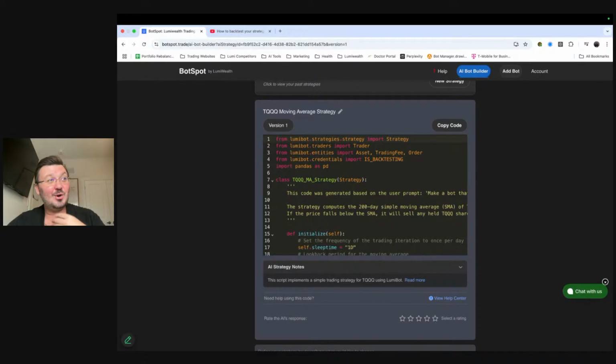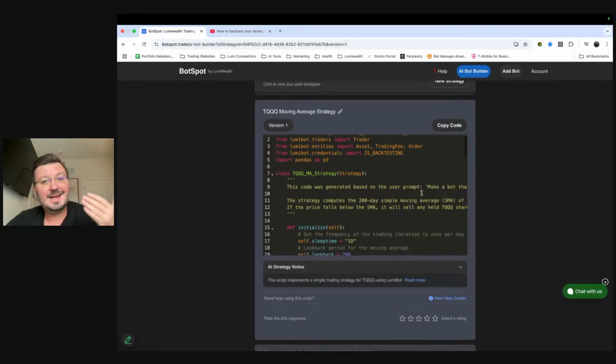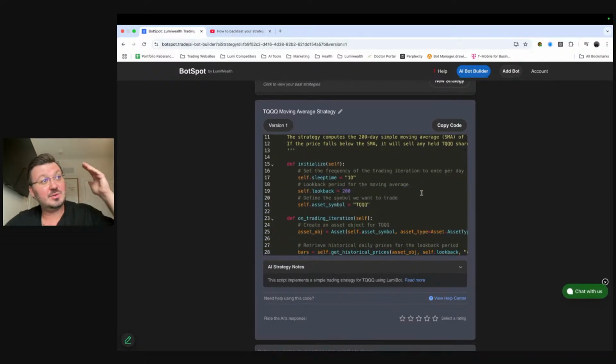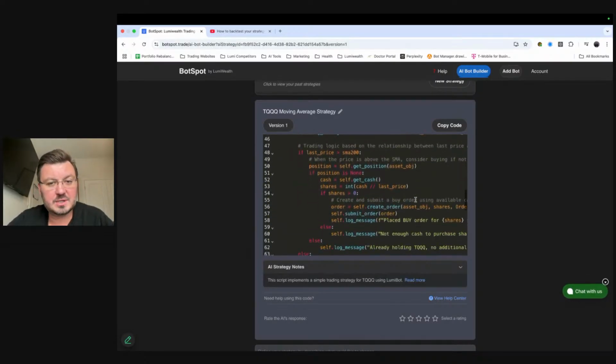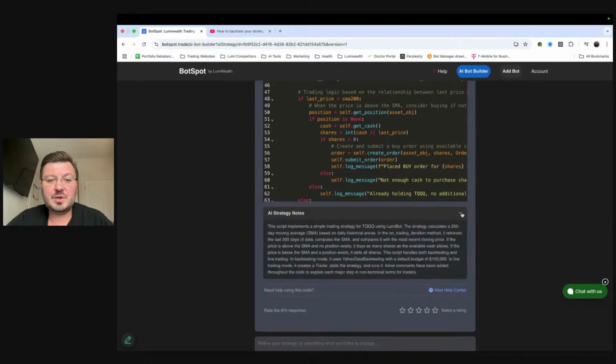Awesome. Yeah, so we've been teaching people how to do this for years, and it would take you days to build something like this. Now, in seconds, you type it out in plain text, and it creates this thing for you. It's amazing, right? So you can actually look through this. If you're a coder, you can look through the code and see how it all works. If you're a non-coder, we have this AI notes section. They can actually read in plain text what it does, right?